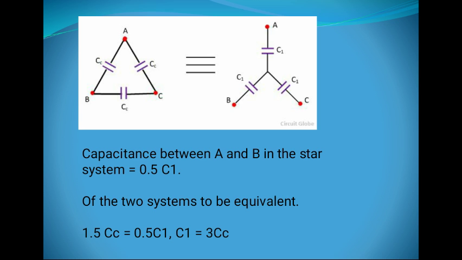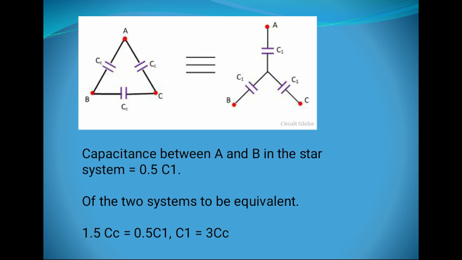So we know that when two capacitances of same value are connected in series, then their equivalent capacitance is half, that is 0.5 of C1.